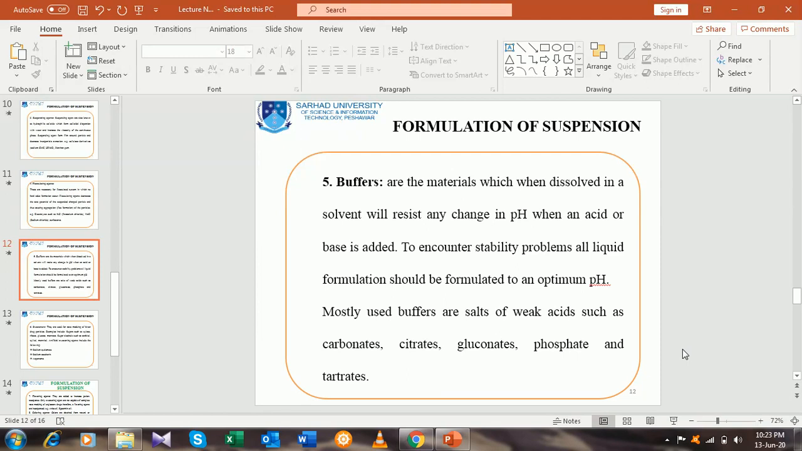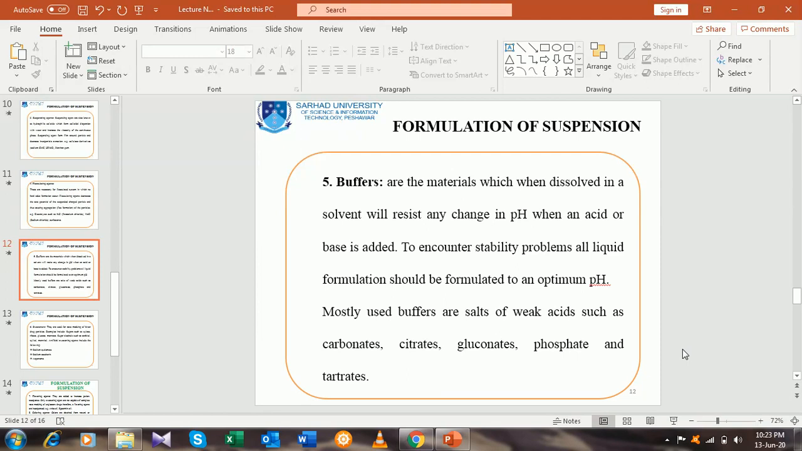To counter stability problems, all liquid formulations should be formulated to an optimum pH. Optimum pH or optimal pH is that pH at which the formulation is stable.